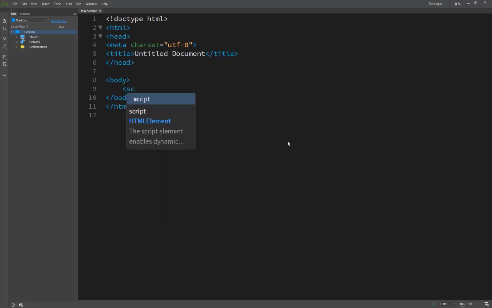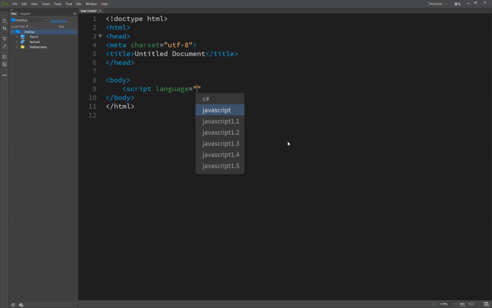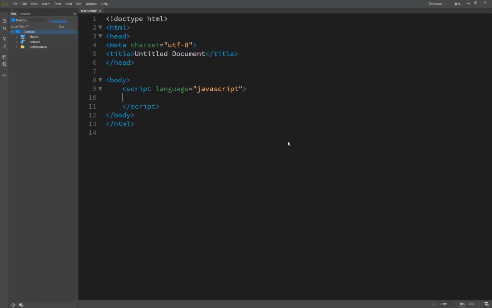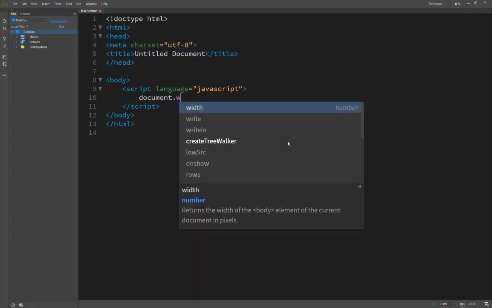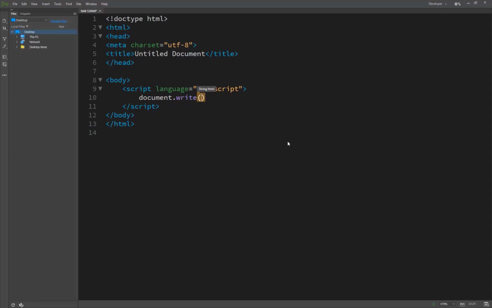We are just typing our script, then language is JavaScript, and inside the script we write document.write, and then in the second line we just copy and paste it, and this is task 5.